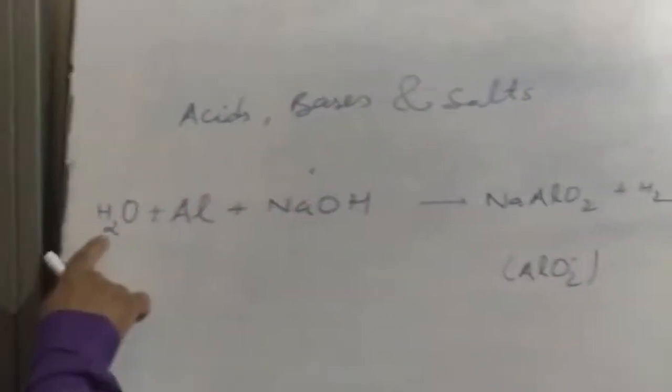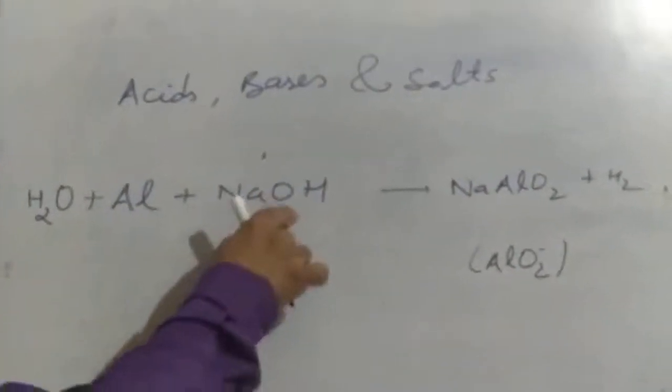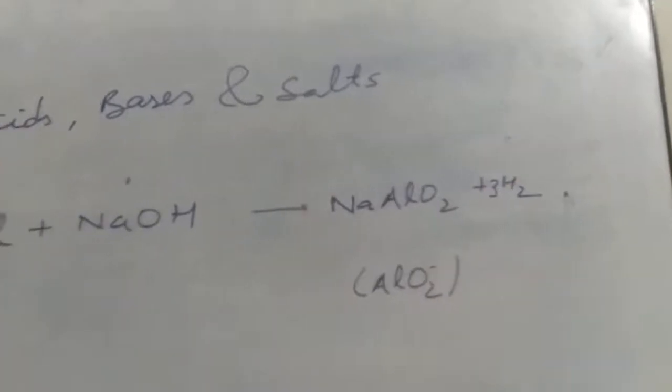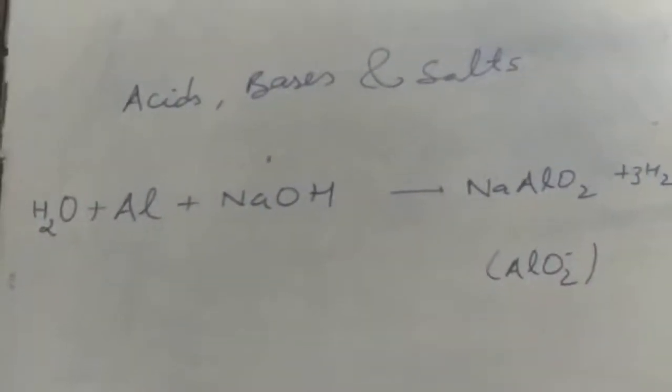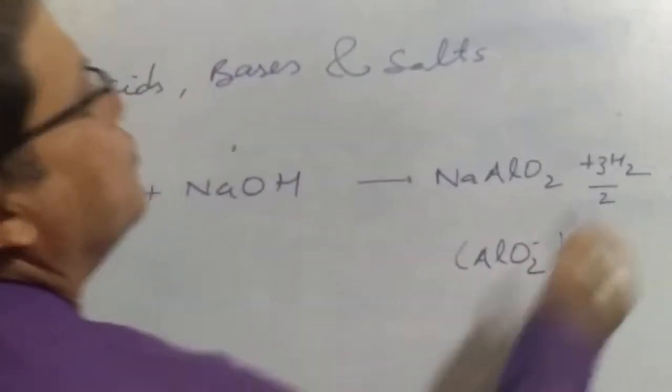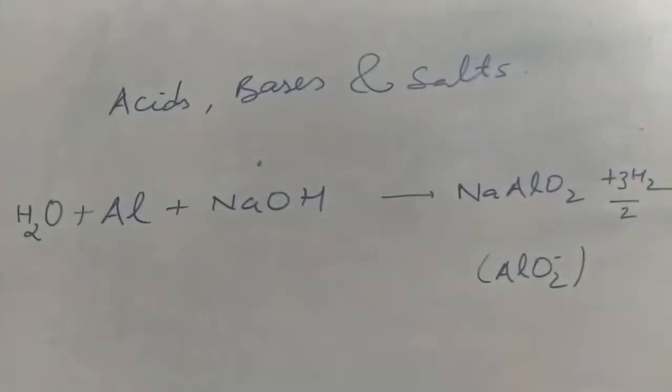Now the hydrogen will become 2 and 1, 3. But this side I have only 2, so I put it here 3. But once I put 3, it becomes 6. Okay, let me divide by 2. Now I think my equation is balanced.